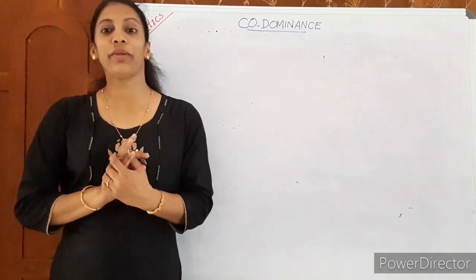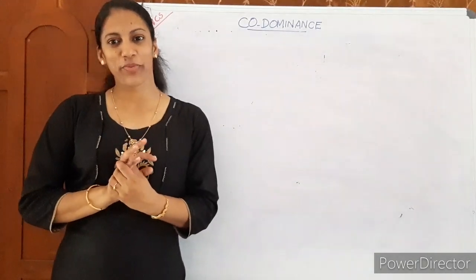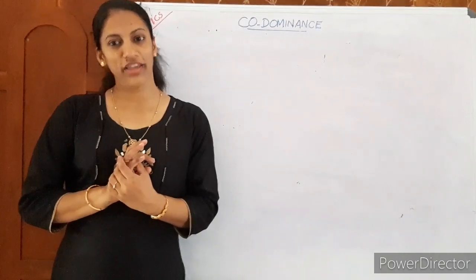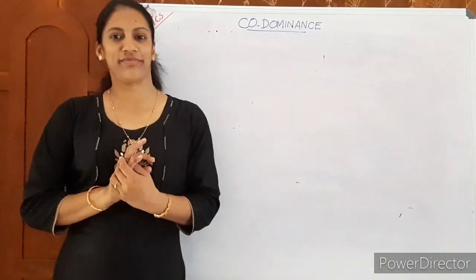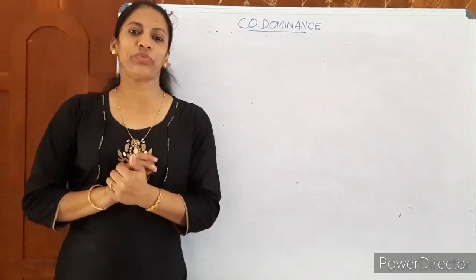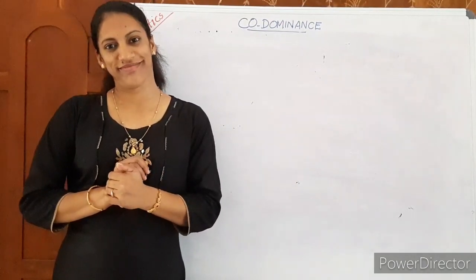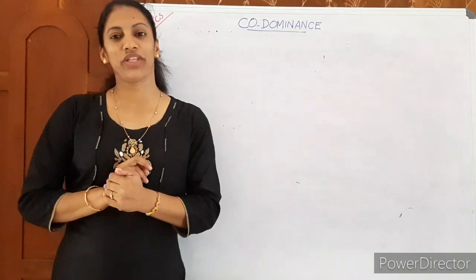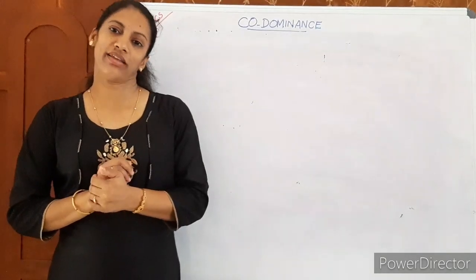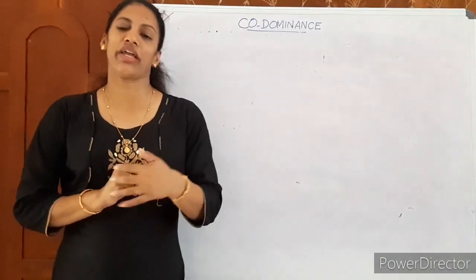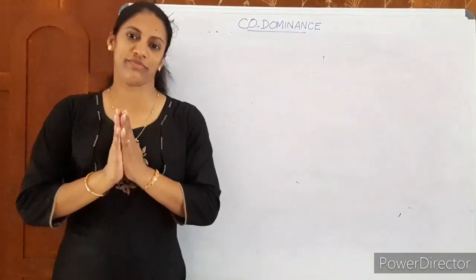The example is human blood grouping, controlled by IA, IB and small i alleles. And human blood grouping also gives examples for dominance. When small i comes along with IA and IB alleles, it has no expression. IA and IB alleles are dominant.